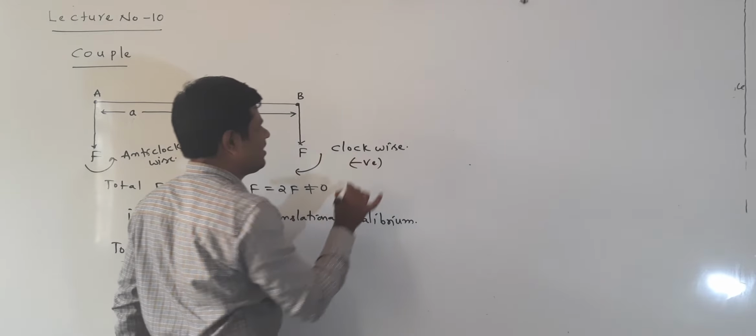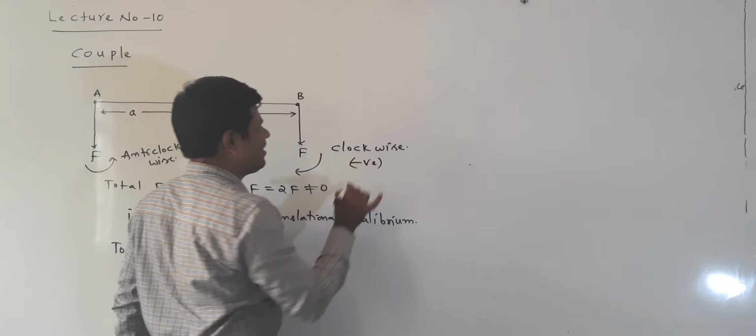Here this is the total force. This is the total torque. Now what is the total torque? Total torque is equal to AF minus AF, which is equal to 0. What is the meaning of the total torque being 0? It is in rotational equilibrium.